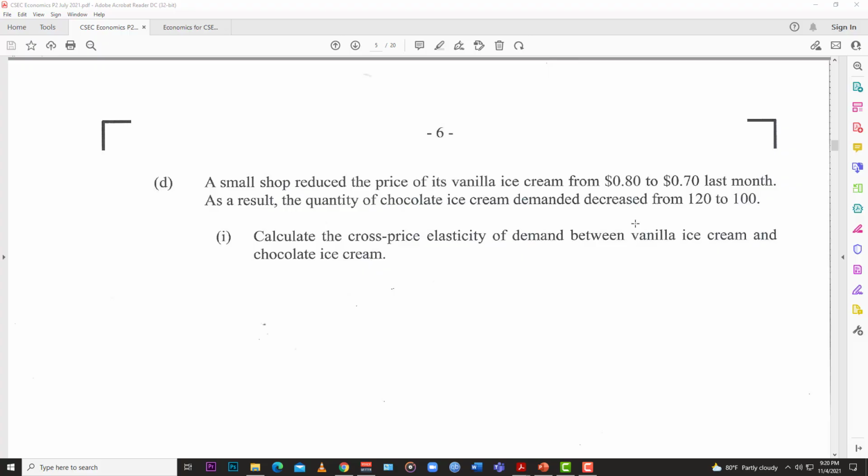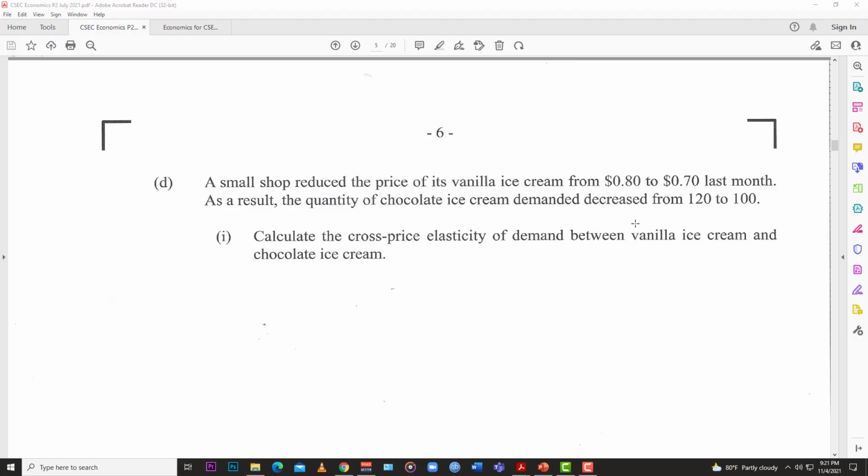But easier still is to go back to the coefficient we found above, the 1.33, and as you can see, it's positive because it was negative 16.6 divided by negative 12.5. So it's two negatives. When you divide that, you get a positive number. And once the coefficient is positive in cross elasticity, then that is a substitute.